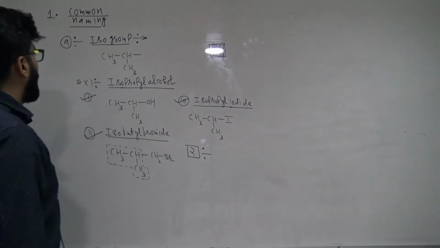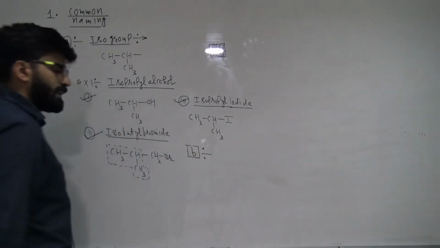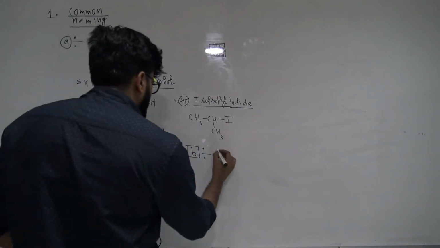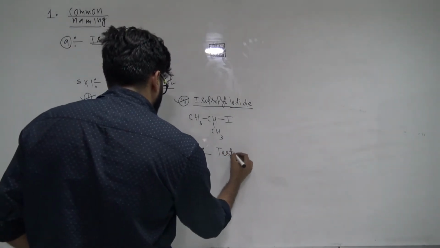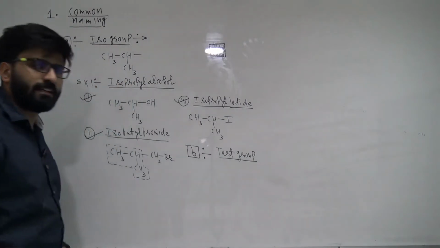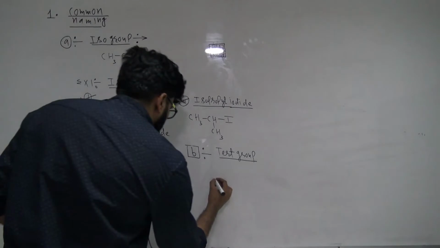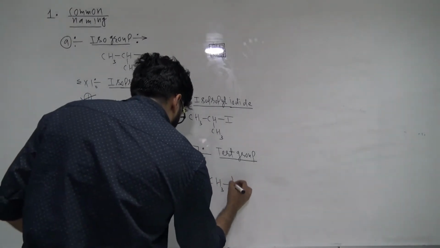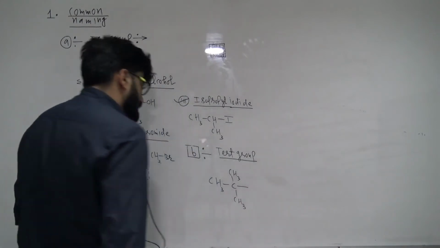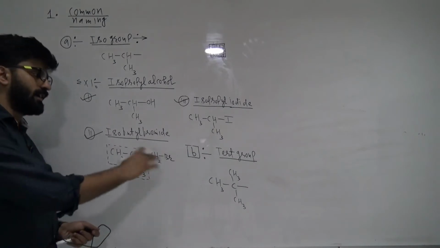The second type of group I'm going to discuss with you after the iso group. The most famous one after iso is the tert group, T-E-R-T. So what is the tert group? We should know its structure. Its structure is like this: CH3 C CH3 CH3 with a dash. This is your tert group. It contains 4 carbon atoms.